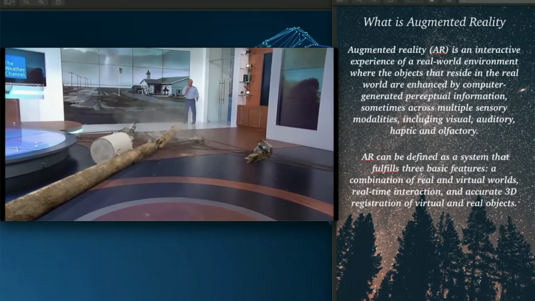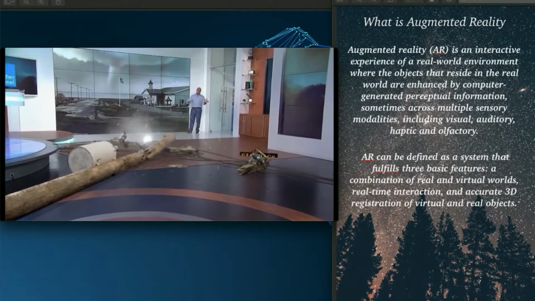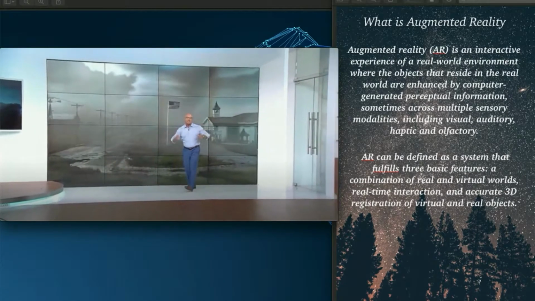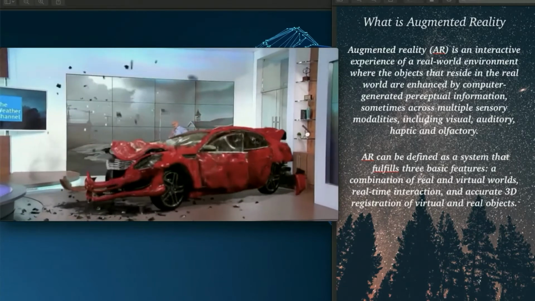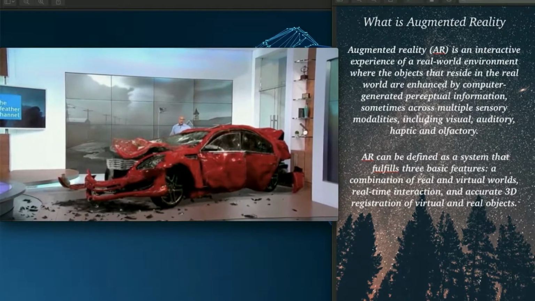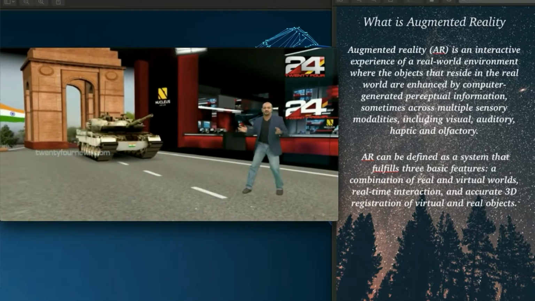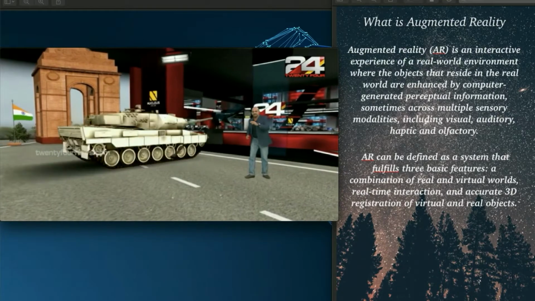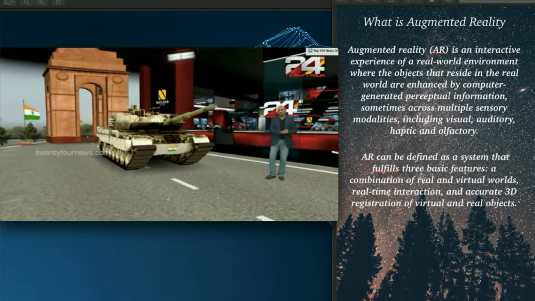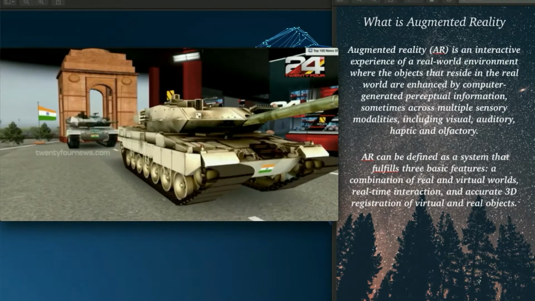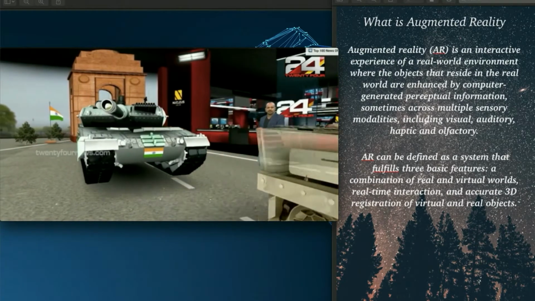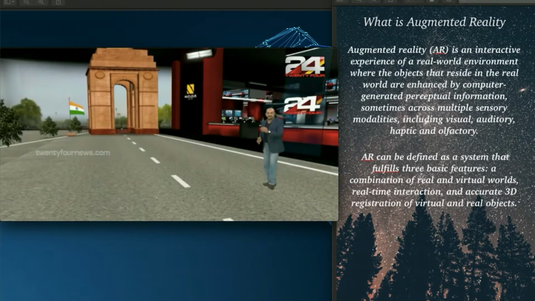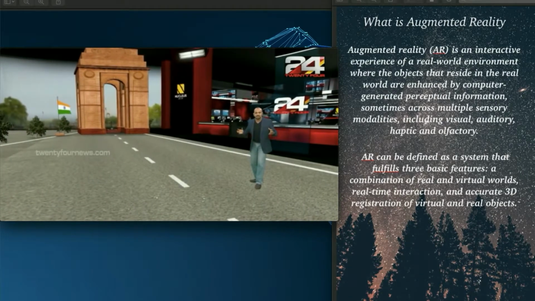AR is an interactive experience of real-world environment where the objects that reside in the real world are enhanced by computer-generated perceptual information, sometimes across multiple modalities including visual, auditory, haptic, and olfactory. AR can be defined as a system that fulfills three basic features: a combination of real and virtual worlds, real-time interaction, and accurate 3D registration of virtual and real objects. I think the video shows much more clearly about AR.